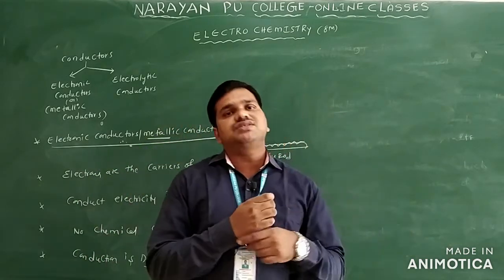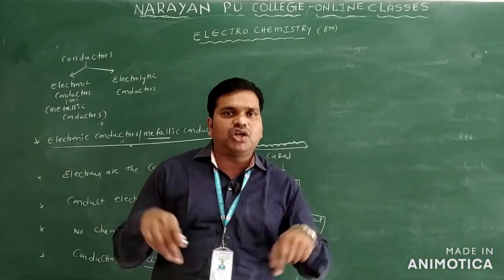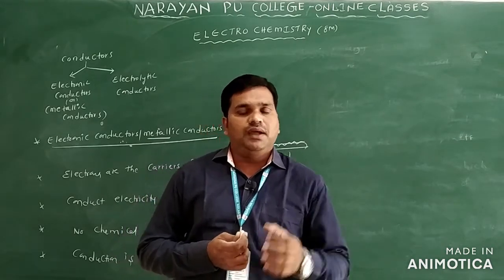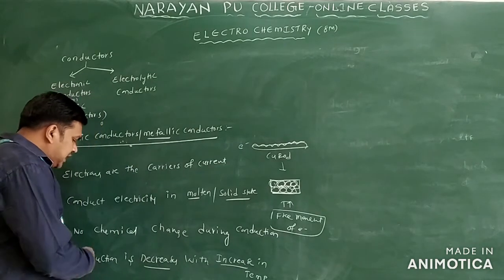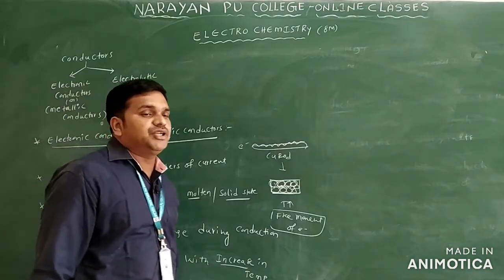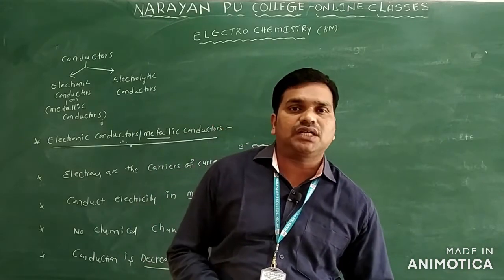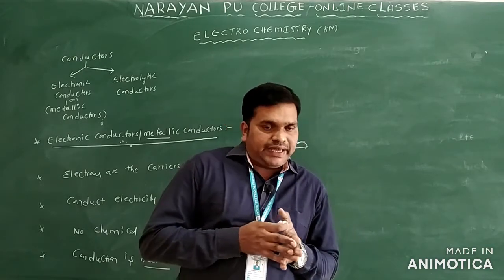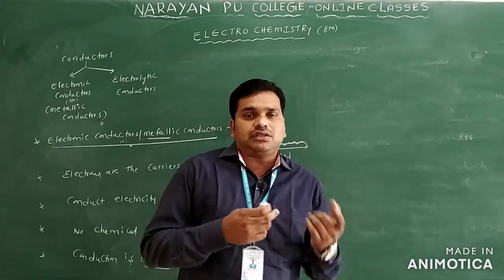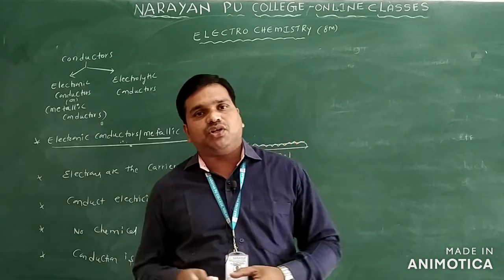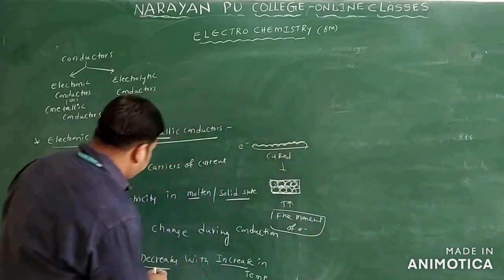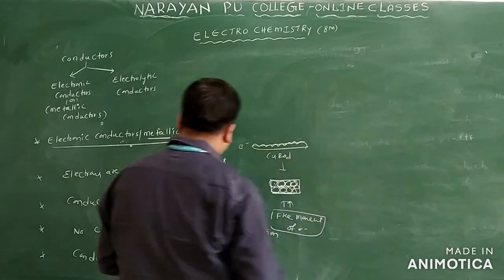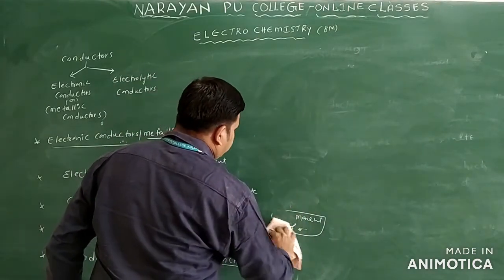Suppose the free movement of ions or electrons is there; in this case, conduction increases with increasing temperature. But in metallic conductors, conduction decreases with increasing temperature, because there is no free movement of electrons. The metal atoms are very close to each other, with no space to move the electron from one atom to another. That's the reason conduction decreases. So this is another point regarding electronic conductors, that is, metallic conductors.